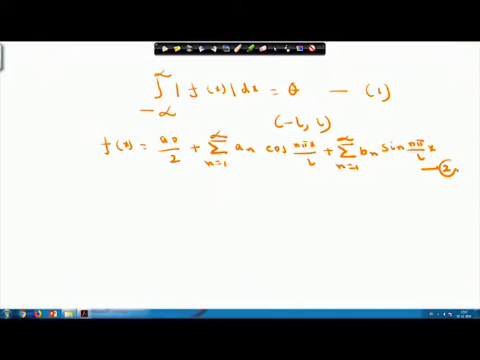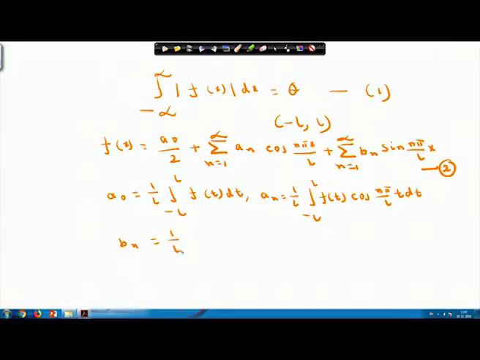So, this is your equation 2, where a0 equals 1 by L integral from minus L to L f(t) dt, a_n is 1 by L integral from minus L to L f(t) cos(n pi by L into t) dt, and b_n similarly is 1 by L integral from minus L to L f(t) sin(n pi by L into t) dt.